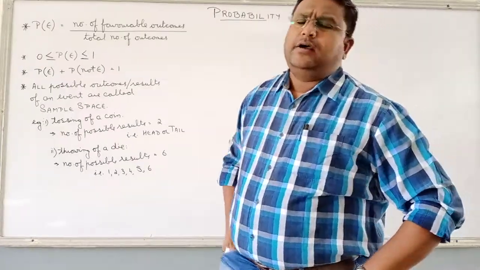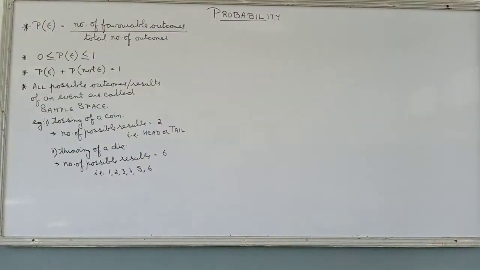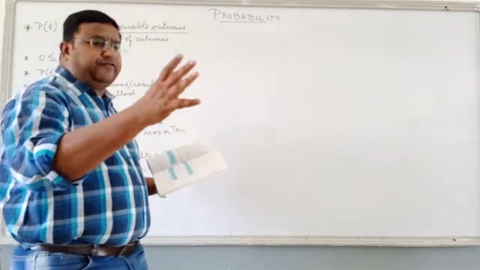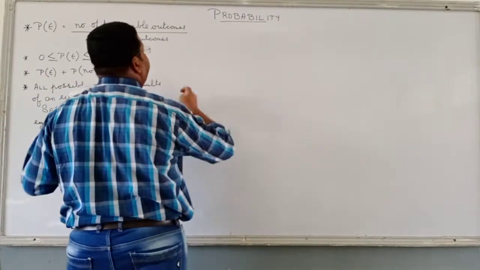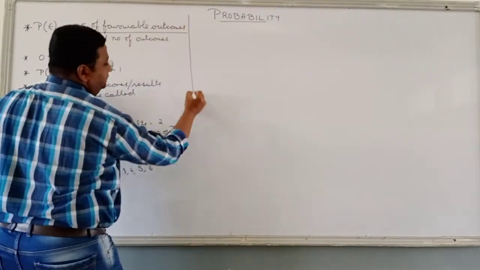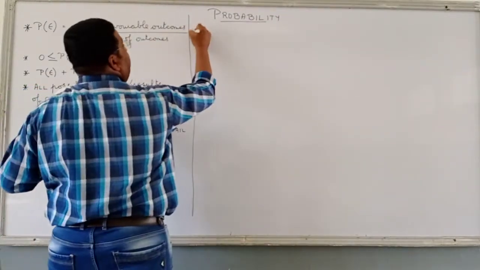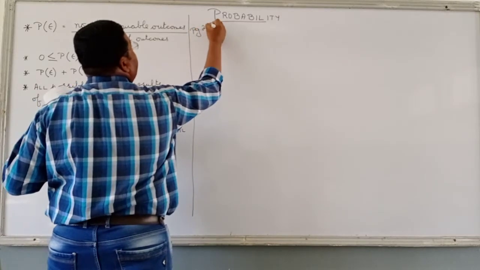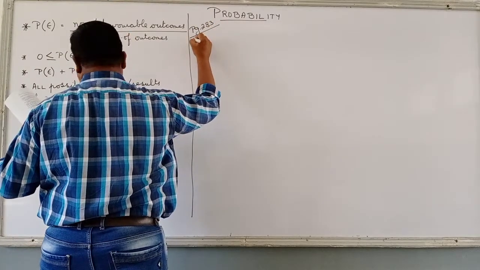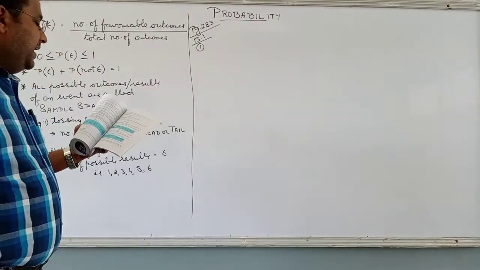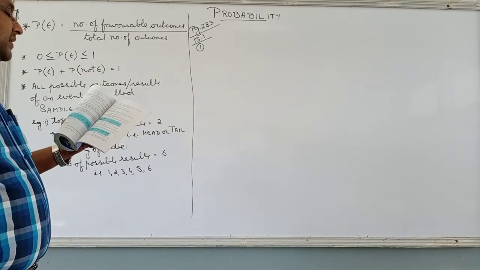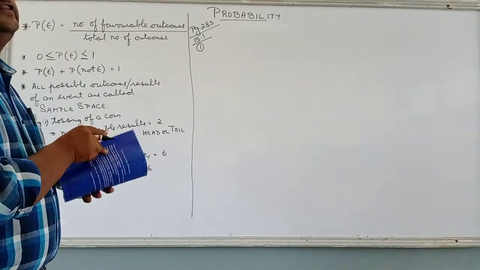Clear? Now, very simple questions are there in your textbook which we can very easily understand and solve. For example, our first question, page number 283, exercise 15.1, first question. In a cricket match, a batswoman hits a boundary 6 times out of 30 balls she plays.